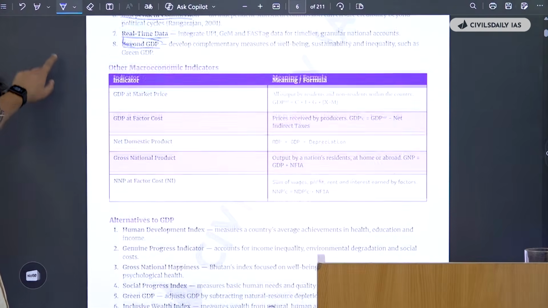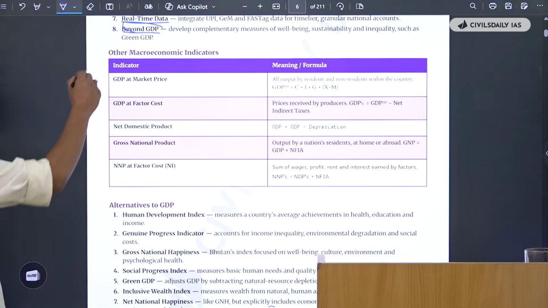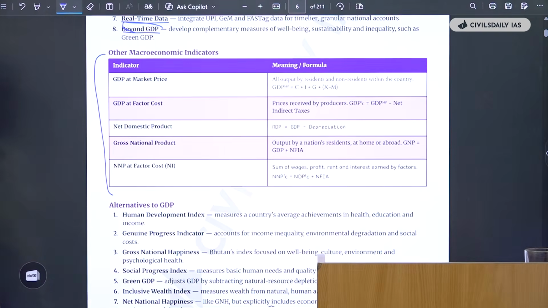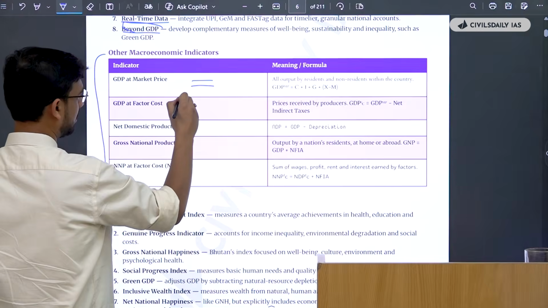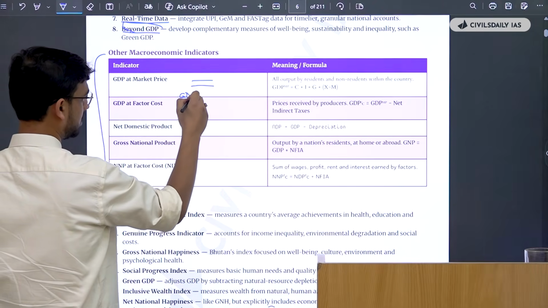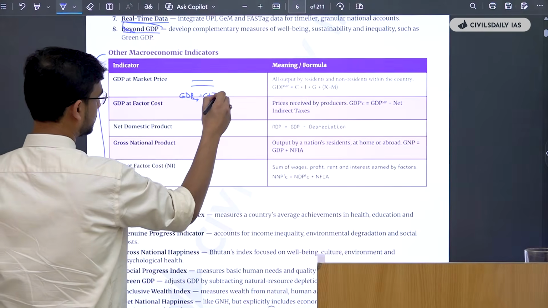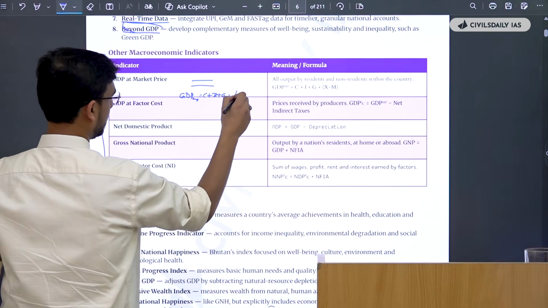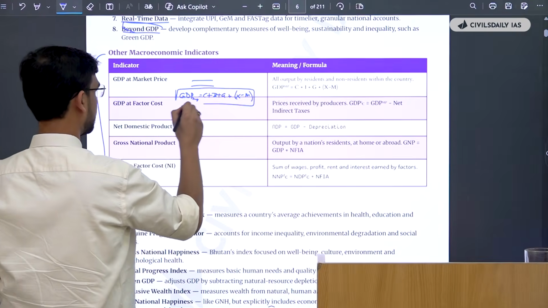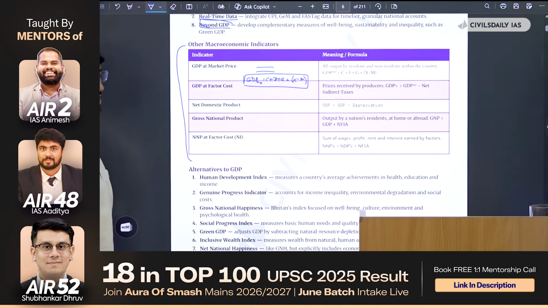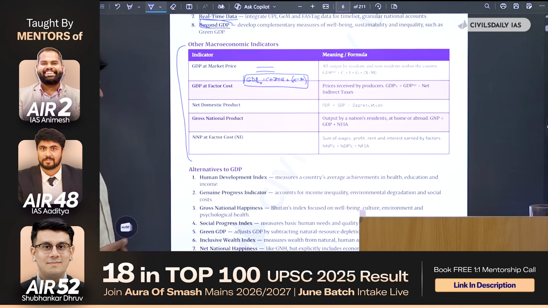Apart from that, these are certain specific data which you can use as value addition in your answer copy. Say if you were to give an introduction here, then you can write GDP MP = C + I + G + X - M, and box it and show to the examiner that you are knowledgeable in this regard. This will help you fetch marks. So you can use these tables as well to accentuate your marks.